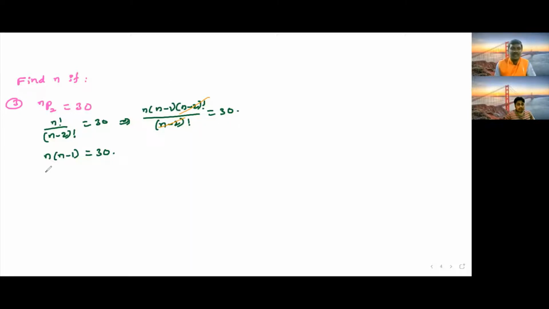Here n into n is n square, minus n. Take 30 to the left side: n square minus n minus 30 equals 0. What are the factors of 30 such that by adding or subtracting we get 1? 5 into 6 is 30, and 6 minus 5 is 1. So n square plus 5n minus 6n minus 30 equals 0.